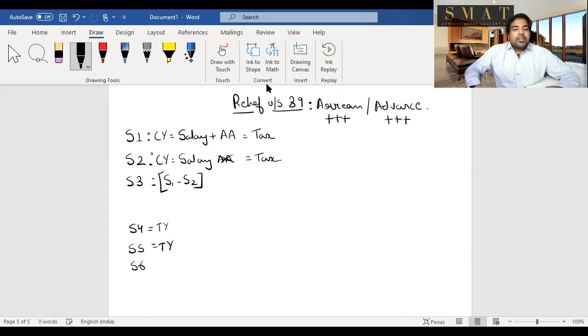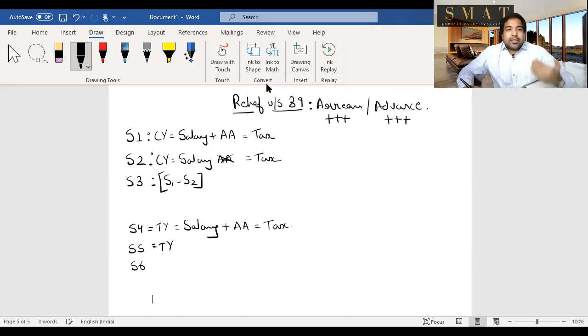That year is the year to which the arrears belong, or from where the advances come. So for that year, in the first step, again, you will go to step number 4: salary plus the arrears or the advance received in that year, what would be the tax? Of course, how would you know the tax rates? The exam question will give you the tax rates of that year.